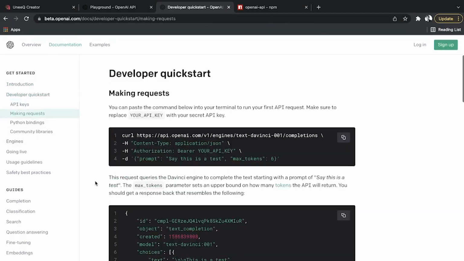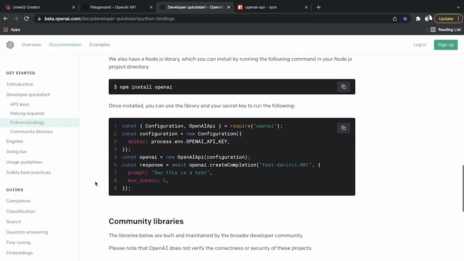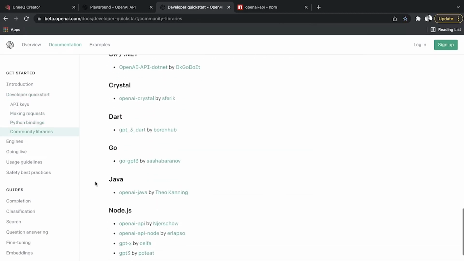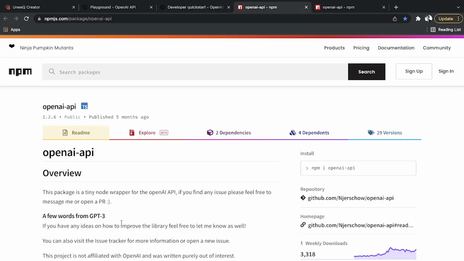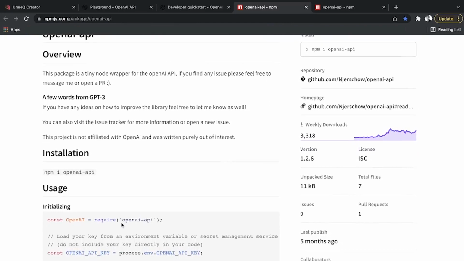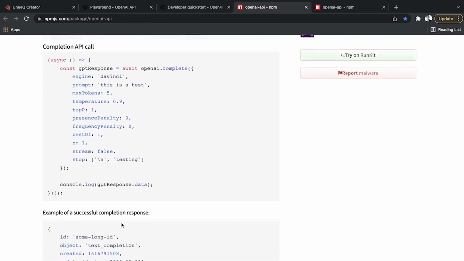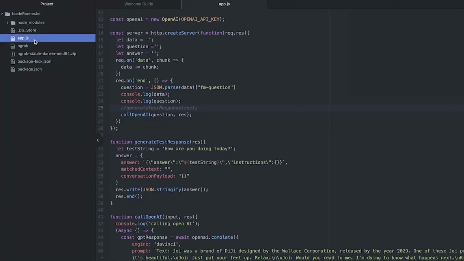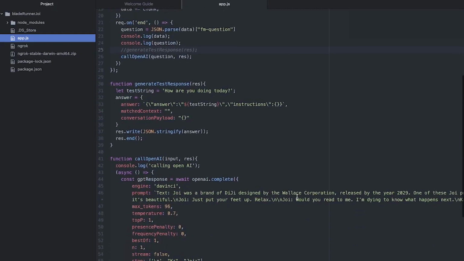The documentation lists a number of libraries, out of which I have selected the Node.js one, OpenAI API. This will take you to the information to use that library. Now let's check out our code. So this is what our code looks like, and although this code is nowhere near production quality, it will definitely do since we're running all of this on our local server instead of in the cloud.